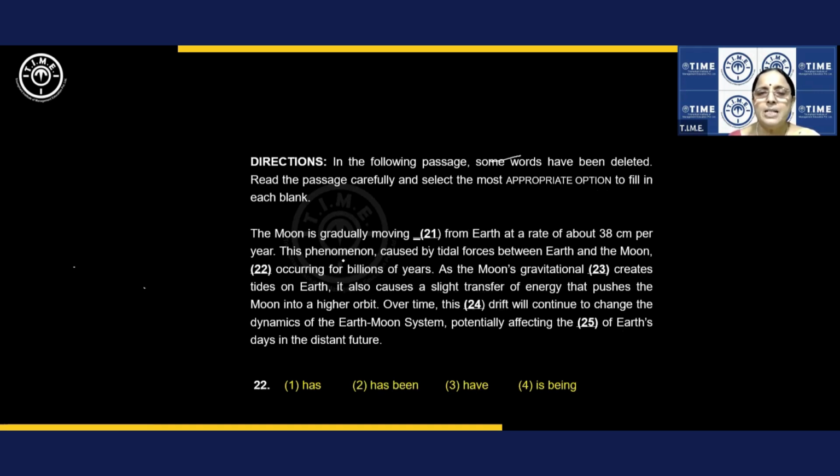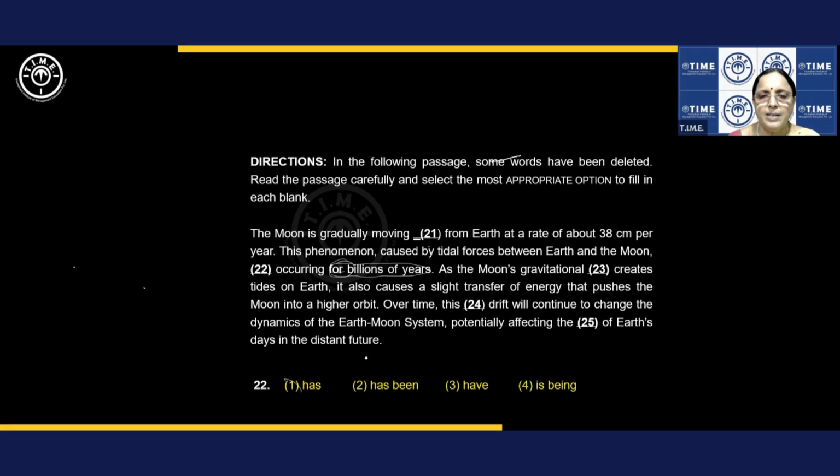Next one. Second part. This phenomenon caused by this dash occurring for billions of years. What have we highlighted? For billions of years. If "for" is there, what do you do? At one quick look, you have all the verb forms only. So this is the best clue. Since, for, how long in a sentence indicate what? Has been or have been. Am I very clear? So the answer is straight away has been or have been.